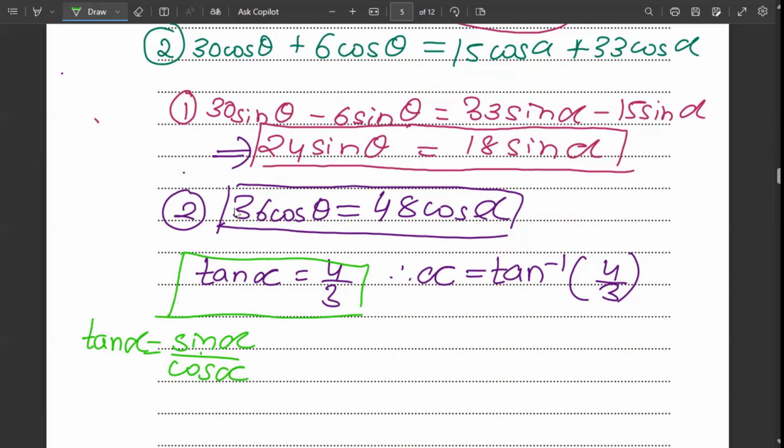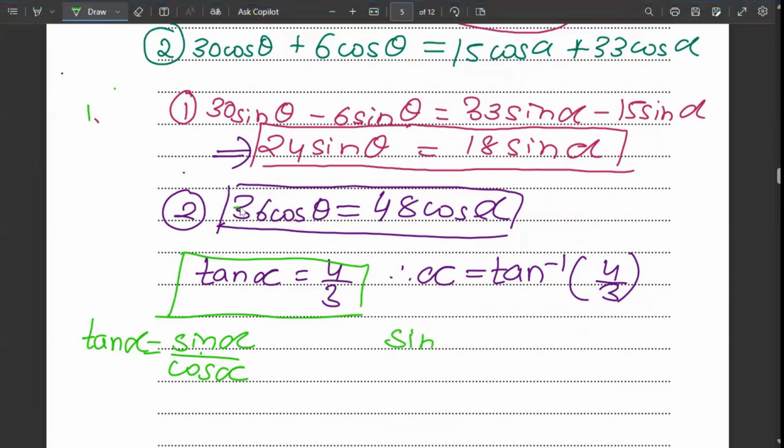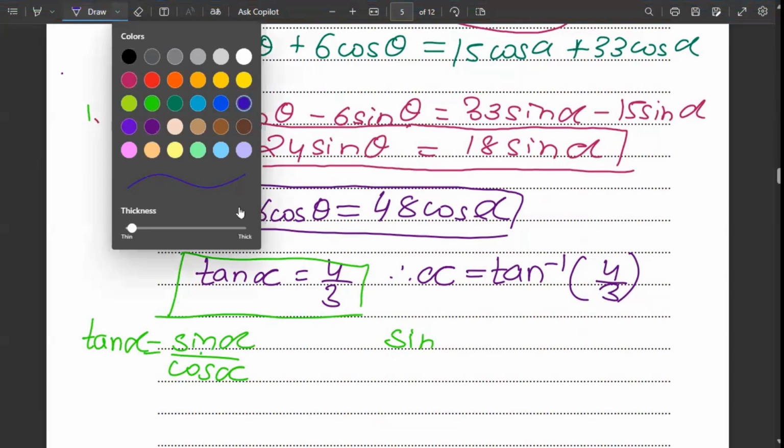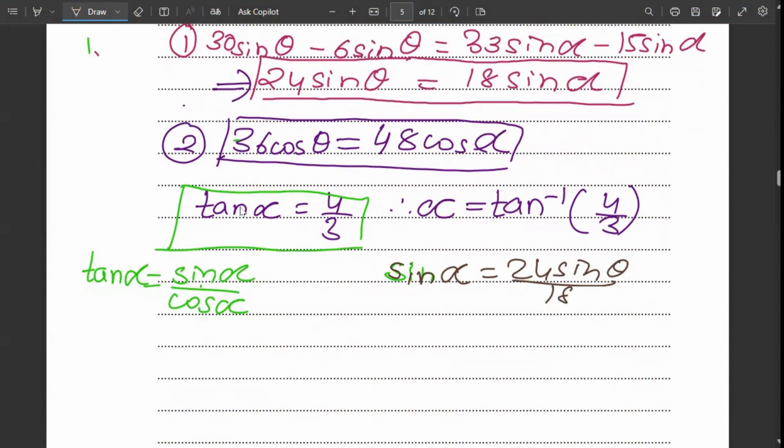In order to make sine alpha the subject, wait, let me write it with a different pen. Sine alpha will become 24 sine theta upon 18, and cos alpha will become 36 cos theta upon 48.